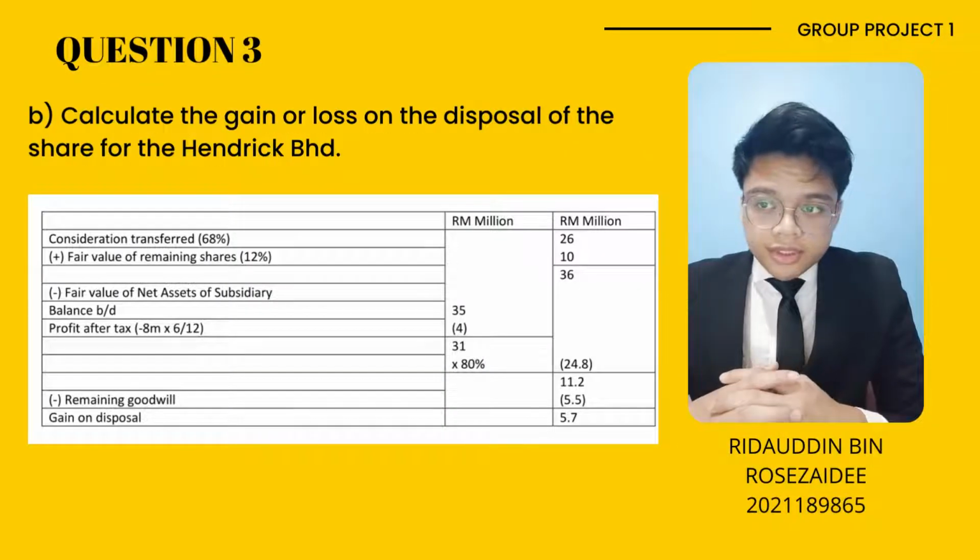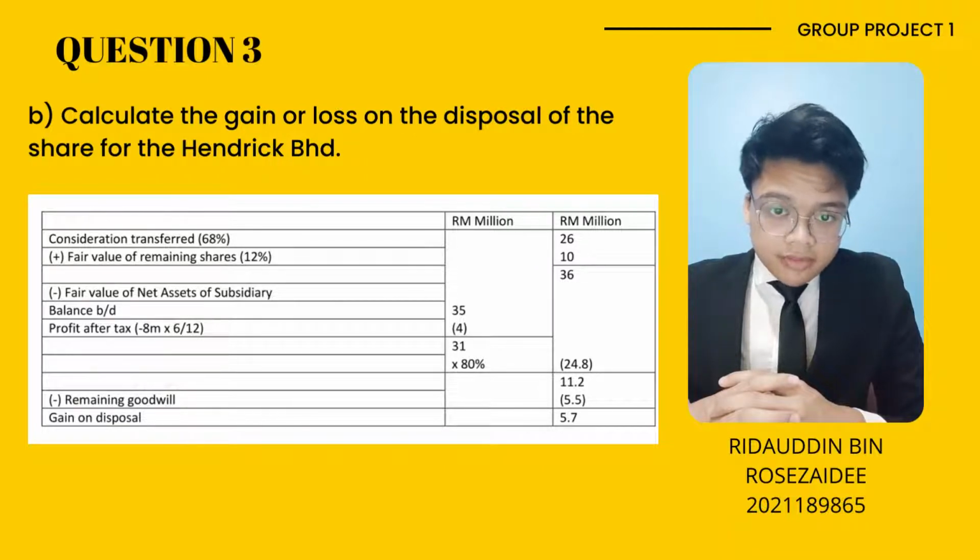For question 3b, this is the calculation to find the gain or loss on the disposal for Hendrik Berhad. First, the consideration transferred. Since Hendrik Berhad disposed 68%, the consideration transferred is 26 million as stated in the question. Then add the fair value of the remaining shares amounting to 10 million.